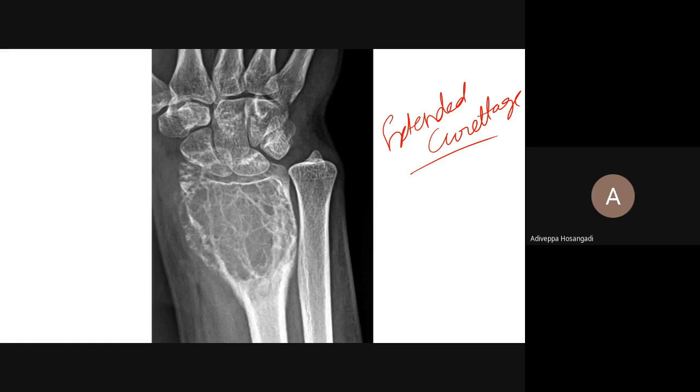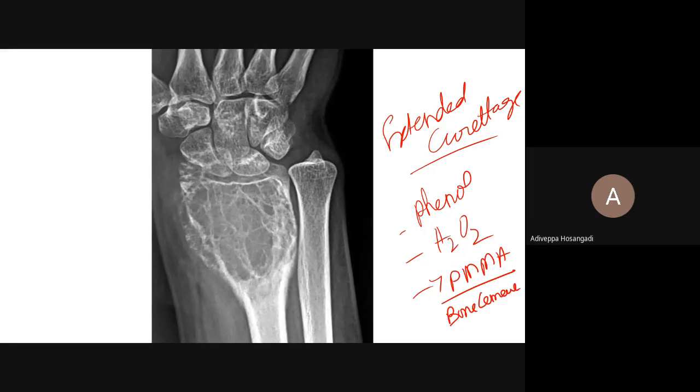Phenol use, hydrogen peroxide use, PMMA. You remember this. PMMA is nothing but bone cement. You can remember the long form, polymethyl methacrylate. If we can remember, it will be great. These are the adjuvants you apply to the inside surface of the cavity of the giant cell tumor.